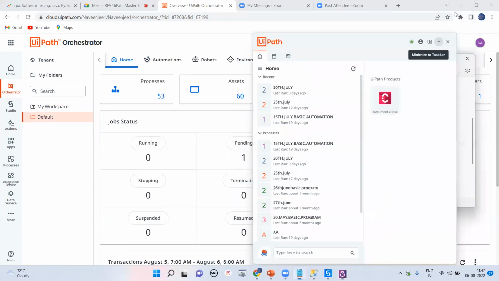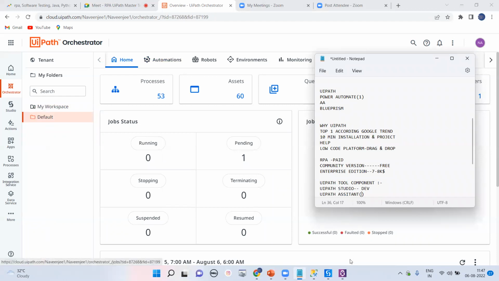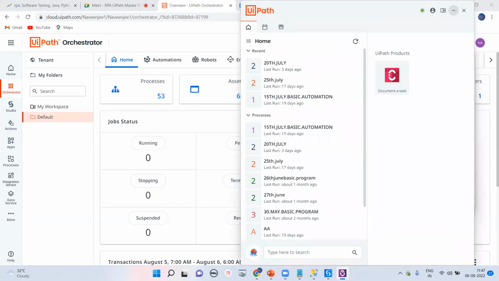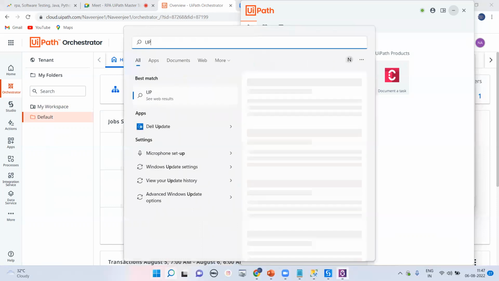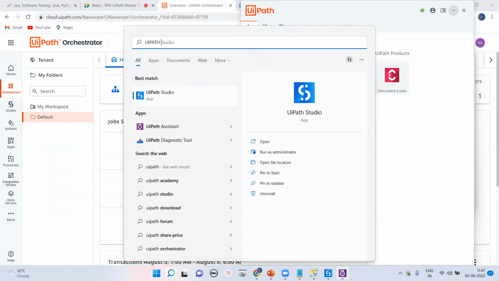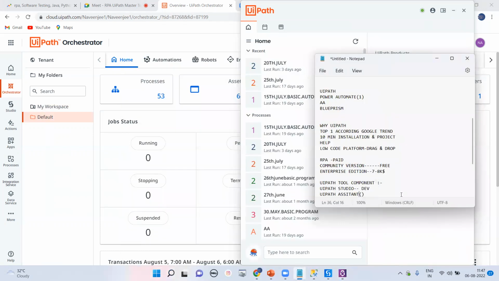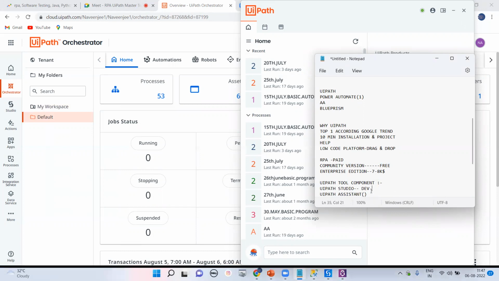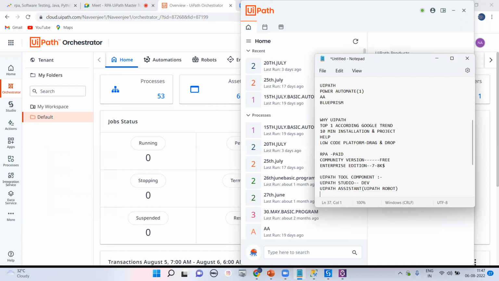Okay, so we are getting UiPath Assistant here, and its previous name, up to 2020, was UiPath Robot. That was the main name. Right now, also, sometimes people still say UiPath Robot.